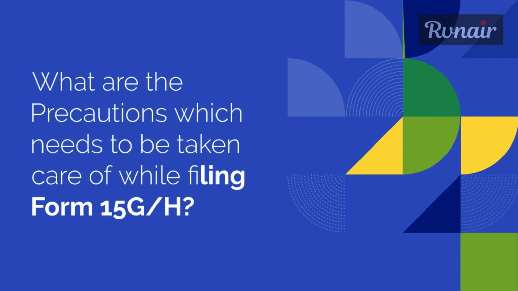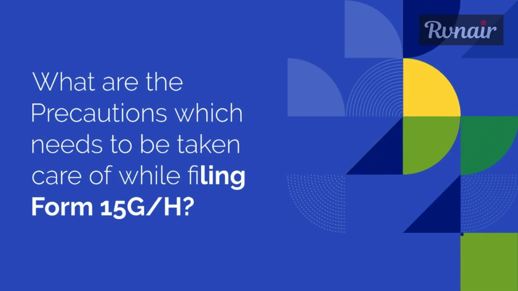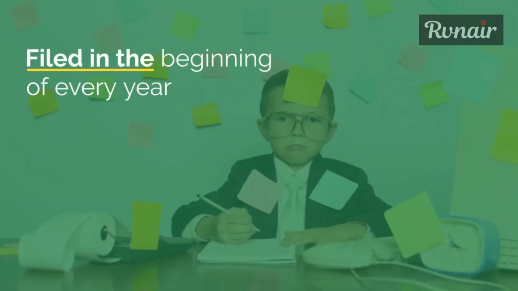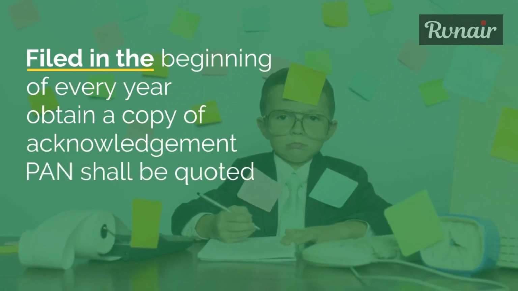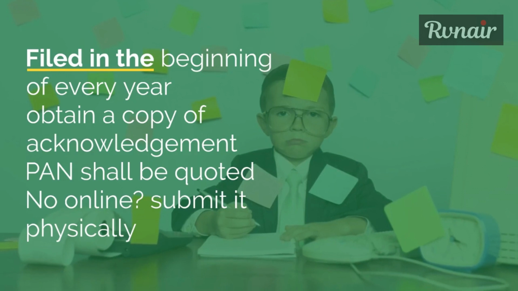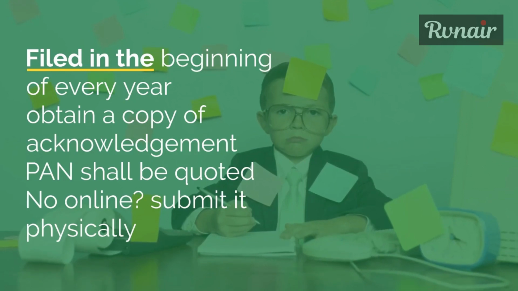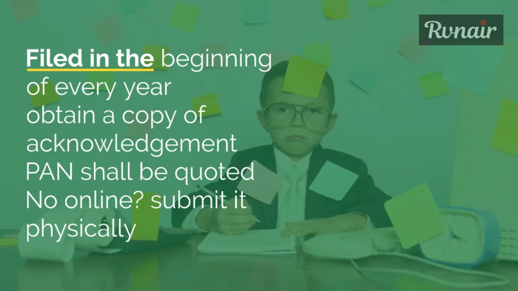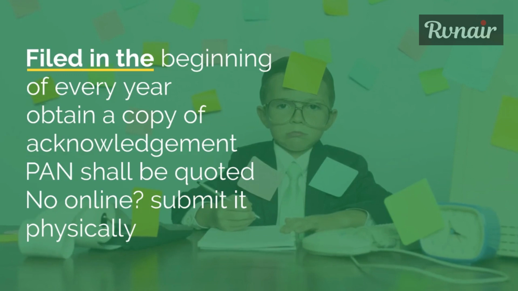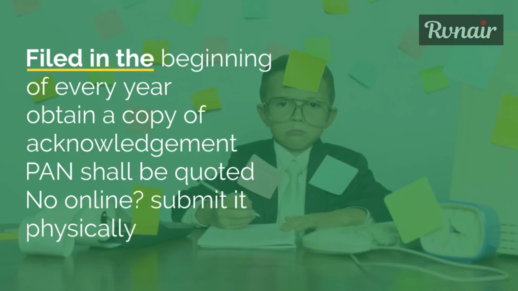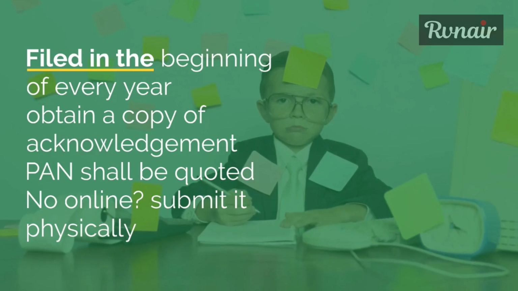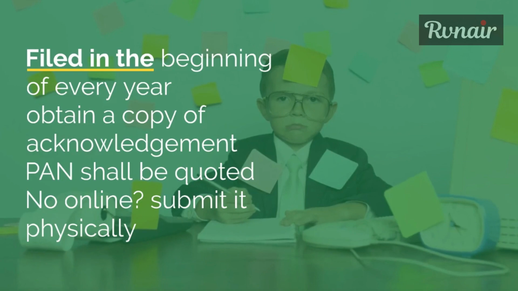What are the precautions which need to be taken care of while filing Form 15G or Form 15H? Some precautions, if taken care of during the complete process, will ease things out. These forms need to be filed in the beginning of every year. Make sure you obtain a copy of the acknowledgement to work as proof in case of dispute with the bank in future. PAN shall be quoted to avoid TDS deduction at the higher rate of 20%. If your bank or PFI does not provide an online facility to submit the form yet, do not wait, go and submit it physically as soon as possible.